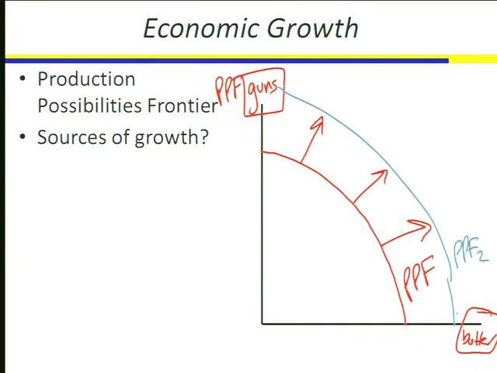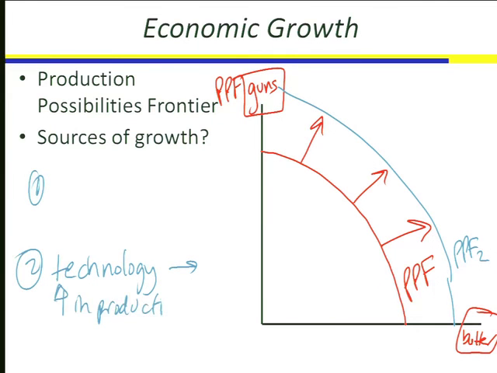Patrick. Technology. And technology is a subset of something. So technology more broadly would be productivity. Good. So technology or increases in productivity. That's one thing that can shift out the production possibilities frontier. What's the other thing that can shift out the production possibilities frontier?